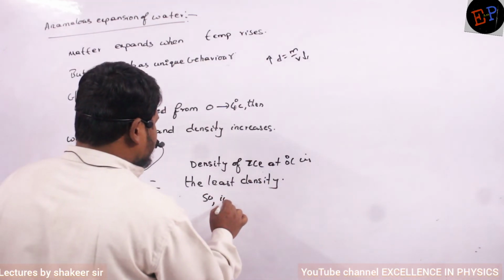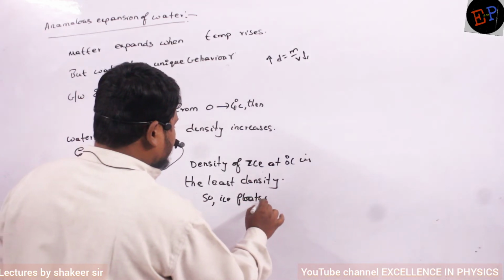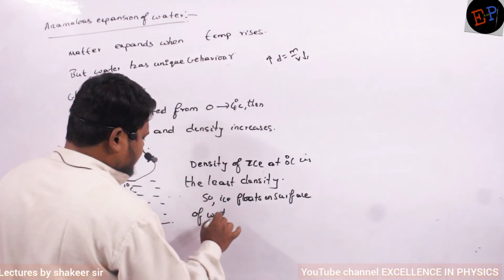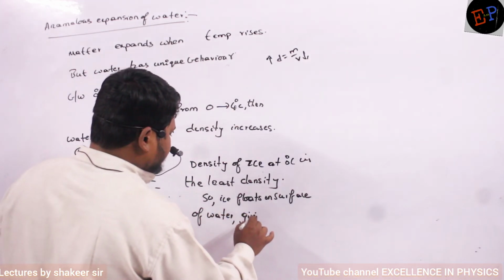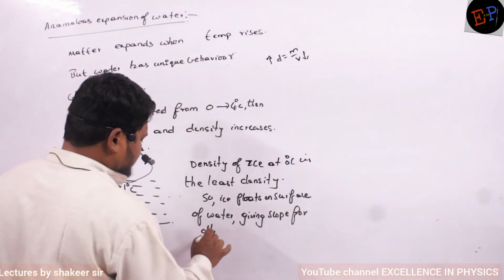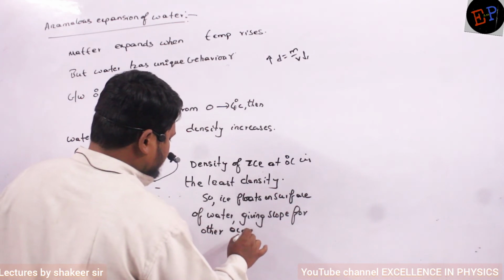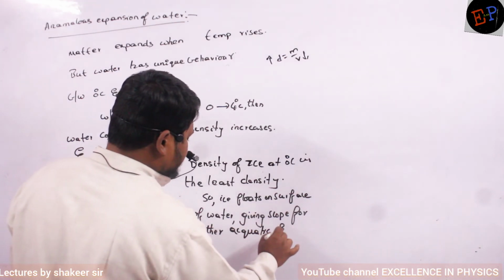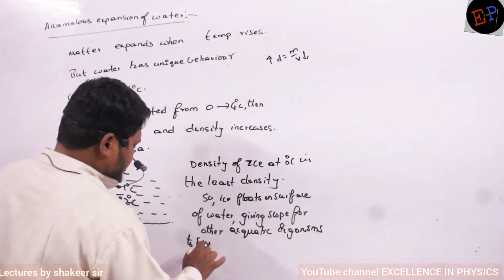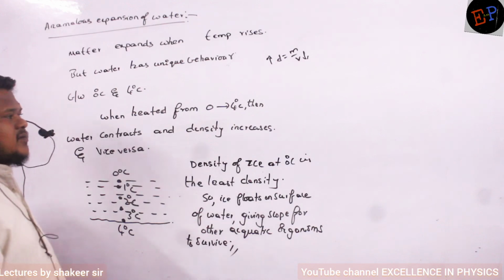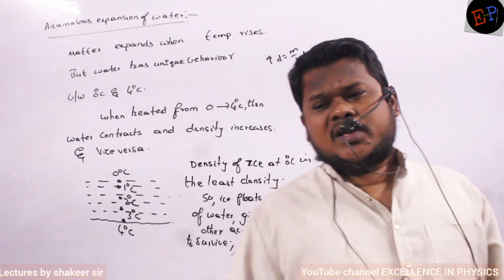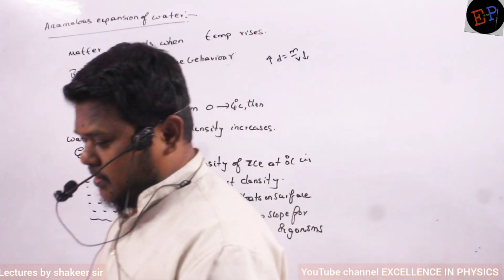So, ice floats on the surface of water, giving scope for other aquatic organisms to survive. So this expansion of water is called anomalous expansion of water. Anomalous means different. Only water will show this behavior, a unique behavior.